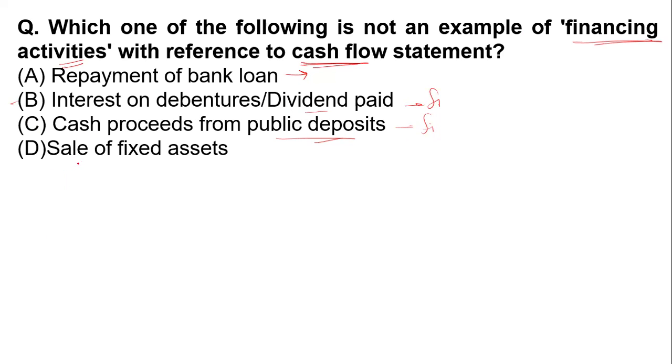Now option number D, sale of fixed asset. The sale of fixed asset is not a financing activity. It is an investment activity. And the question is asking which is not an example of financing activity. So yes, sale of fixed asset, that means option number D is our correct answer for this question.